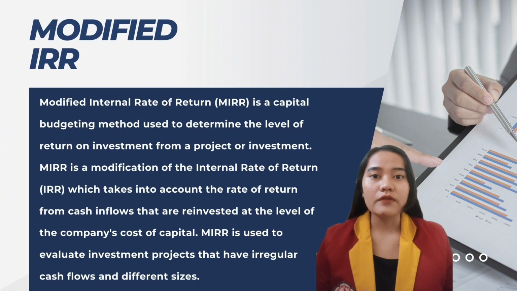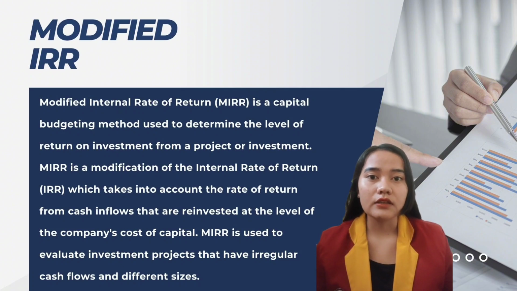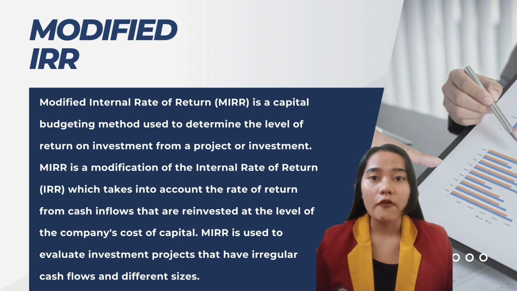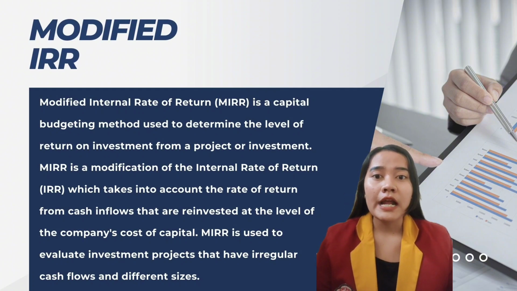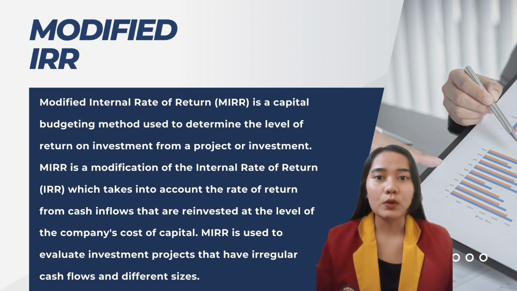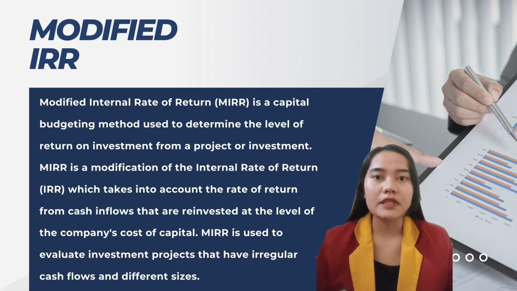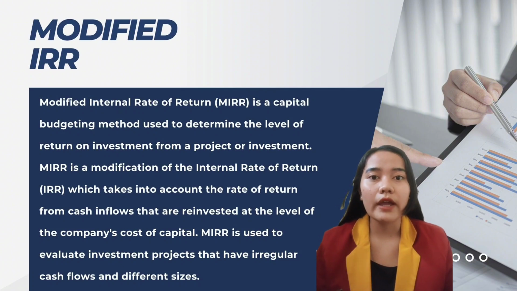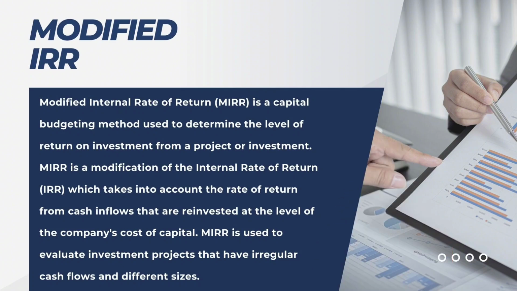MIRR is a modification of the internal rate of return which takes into account the rate of return from cash inflows that are reinvested at the level of the company's cost of capital. MIRR is used to evaluate investment projects that have irregular cash flow and different sizes.